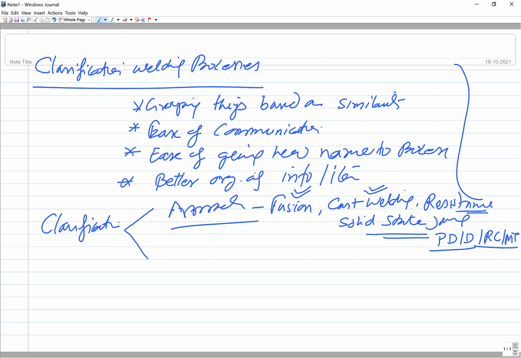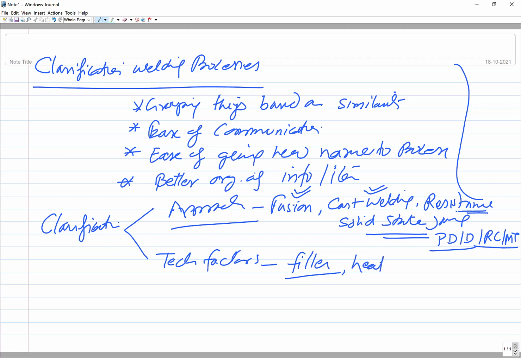The second approach is where we use the technological or technical factors associated with the process. So the technical factors associated with the different processes, like in this category we have whether we will be using the filler metal or not. So, the processes which use filler or don't use filler.